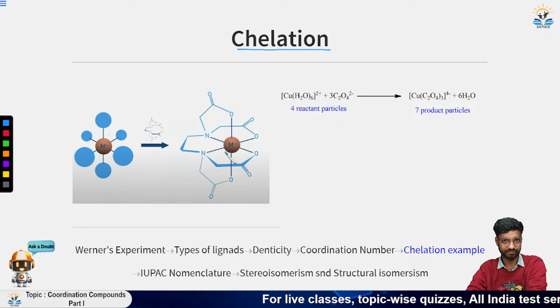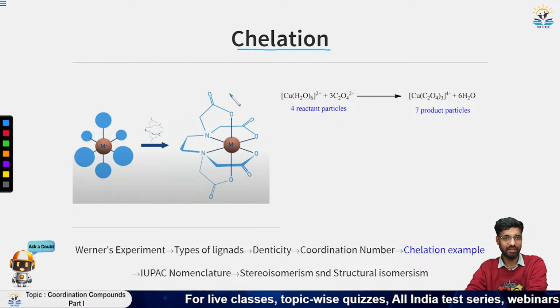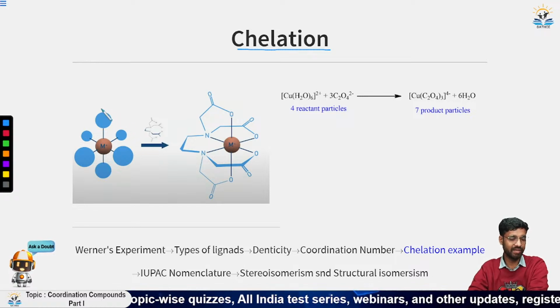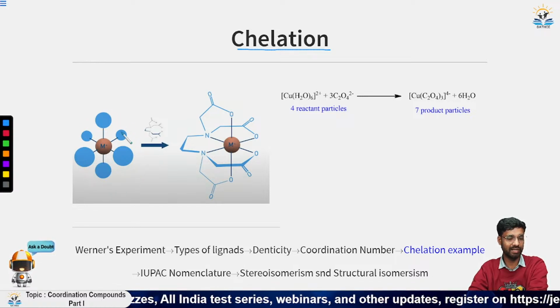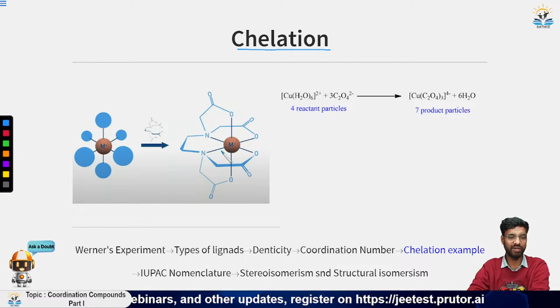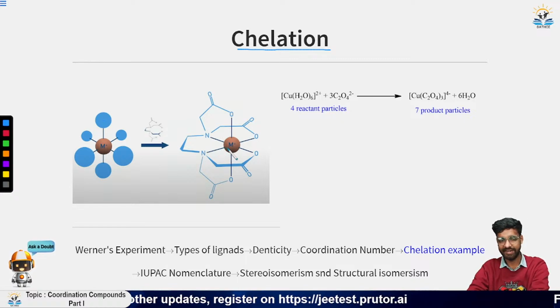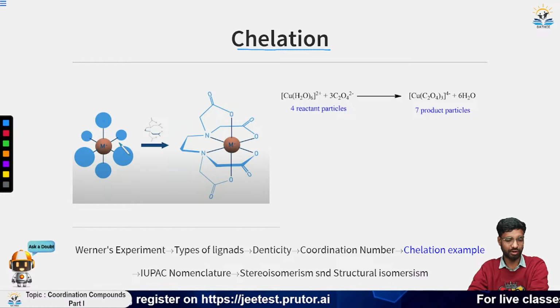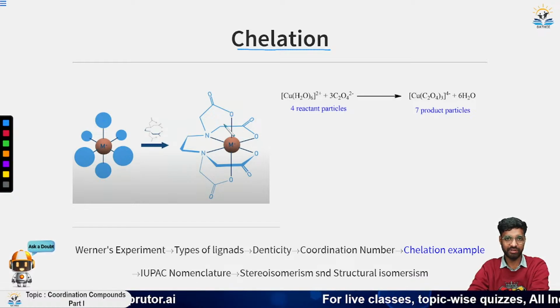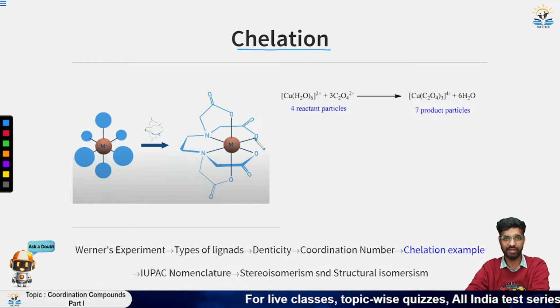This is the example of ethylenediaminetetraacetate that we talked about earlier. Suppose this is the metal ion having 6 unidentate ligands: 1, 2, 3, 4, 5, 6. Now we replace all 6 by reacting with EDTA. All the ligands will be replaced by EDTA, and EDTA will simultaneously donate from all its 6 donor sites.